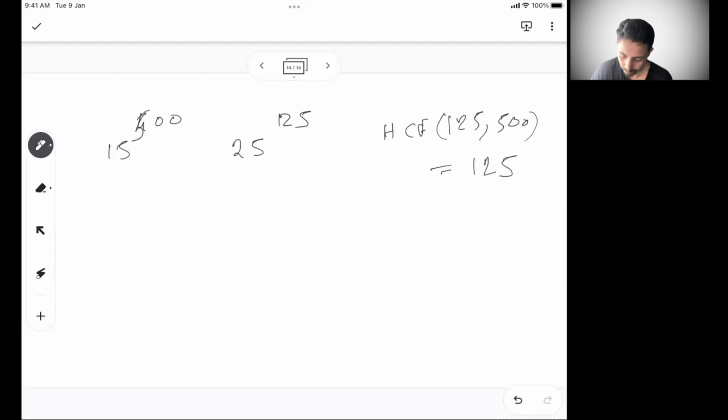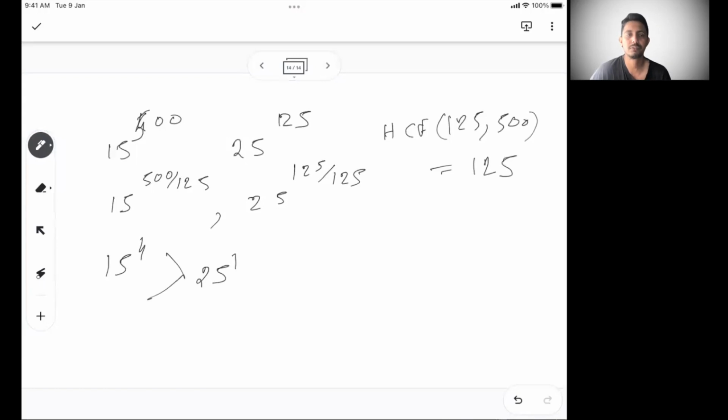Now if I divide 15 to the power 500 by 125 and 25 to the power 125 by 125, it will become 15 to the power 4 and 25 to the power 1. So 15 to the power 4 is more than 25 to the power 1, right? So that's how you can do it. So take the HCF, divide the powers and compare.